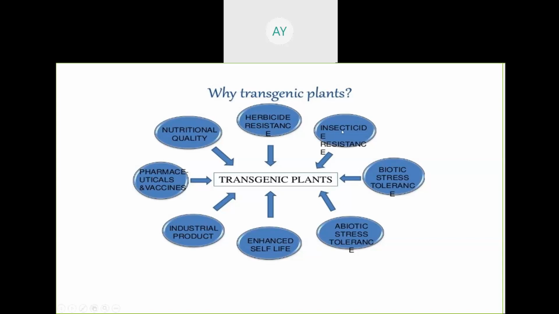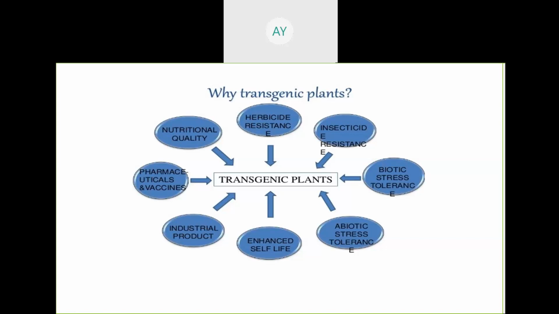Next is insecticide resistance. So what do you mean by insecticide resistance? Have you heard about Bt cotton? Bt cotton contains the Bt gene. If you compare normal cotton and Bt cotton, in Bt cotton there is a Bt gene inside the plant genome. So scientists have transferred this gene through Agrobacterium mediated gene transfer techniques, and they have grown the variety, that is the transgenic plant, at a larger scale.